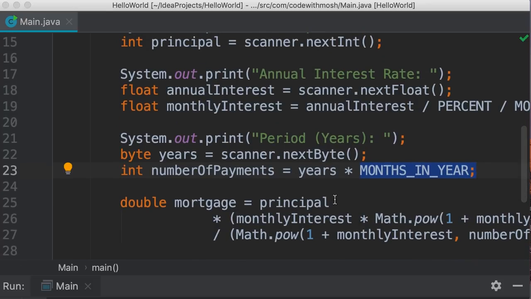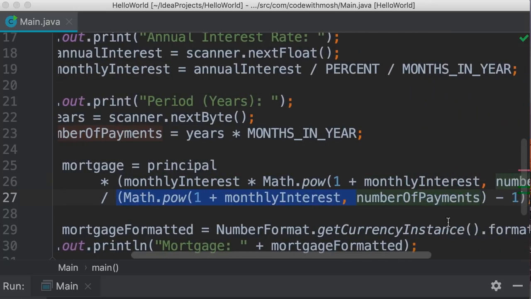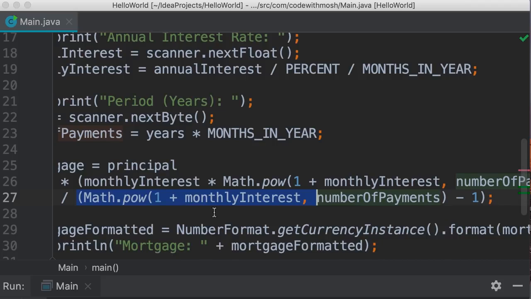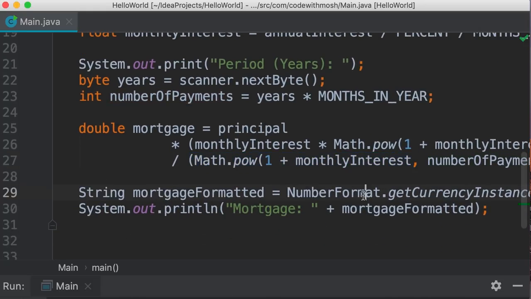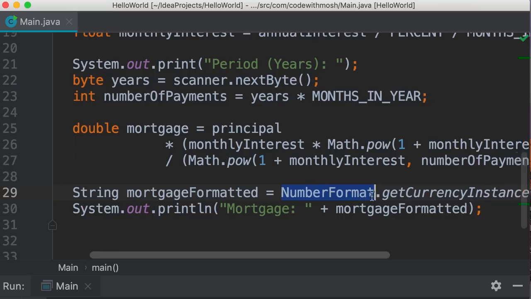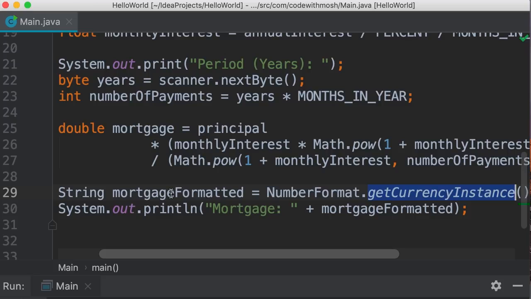Once we collect all this data, then we calculate the mortgage. So we get the principal multiplied by this expression and then divided by this other expression. Let's have a quick look here. Now, this looks a little bit complicated. So if you want to download my source code, look below this video. I've attached it for you to download. And finally, after we calculate the mortgage, we use the NumberFormat class to format this value as a currency. So we get the result, store it in the string mortgageFormatted, and print it over here. Now here we could also avoid declaring this variable and simply add this expression over here.